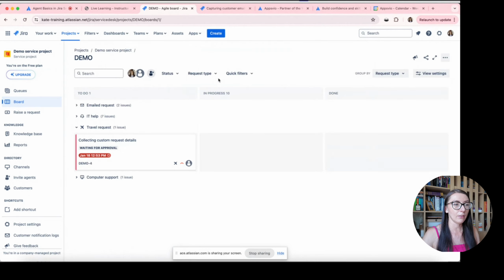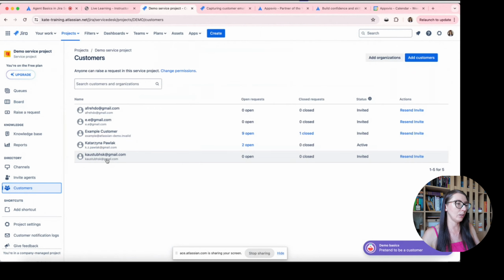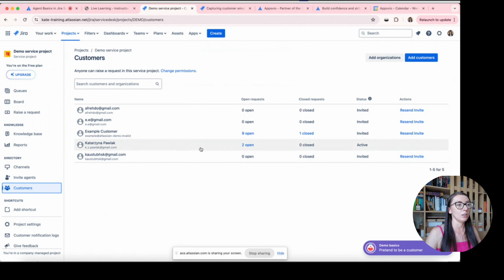Also, in case of service agent work, they have got access to the customers list. And what is worth mentioning is that in case of customers, we have the option to use this old configuration, old views, and this is what we have here. So I have got a list of customers who can raise a request in this service project, and here we have information about open requests, closed requests, and also about the status of this customer.